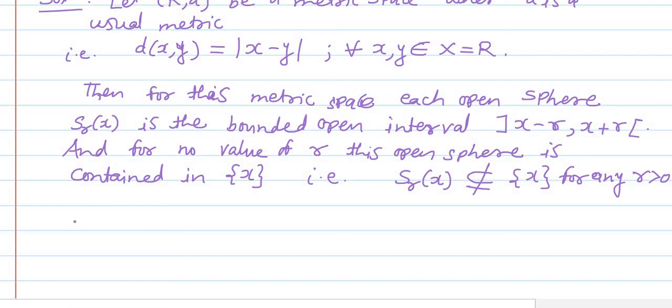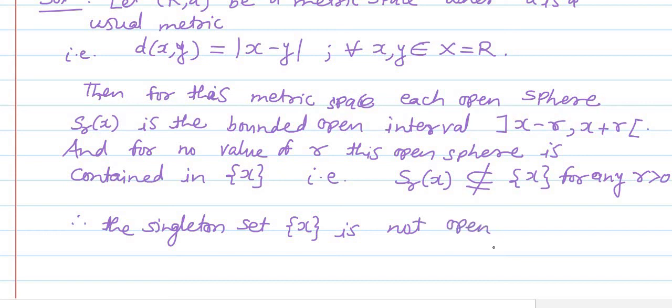Okay, so therefore this singleton x is not open, obviously in the given metric space, meaning in R comma D. So in this way we have shown that if we consider any singleton set, then it is not open in the metric space R comma D, where R is the set of real numbers and D is the usual metric. So like such we have shown.